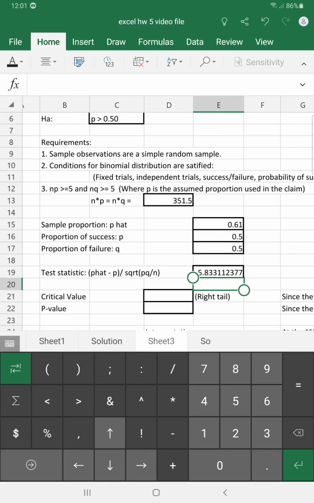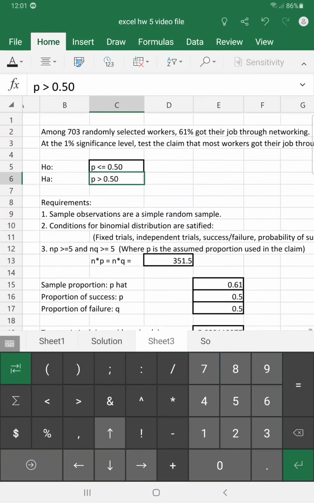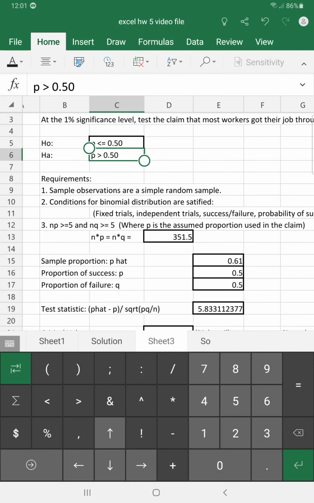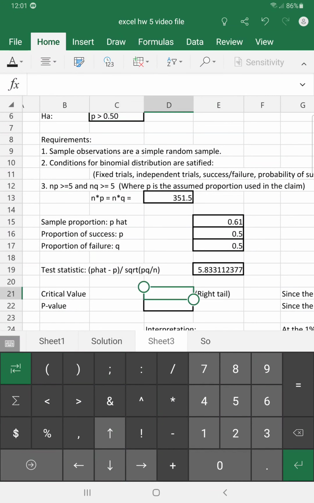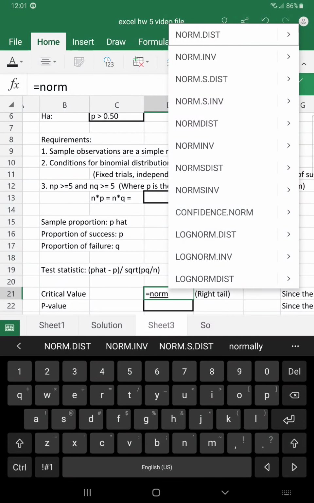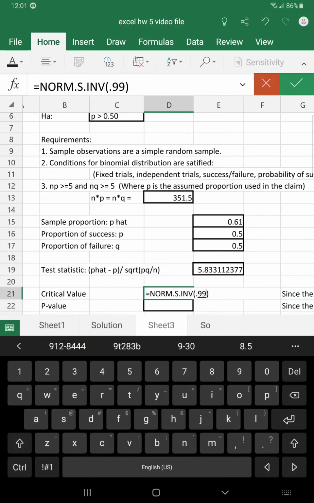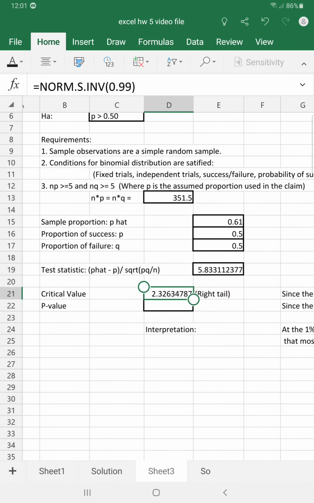All right, next we need to determine the critical value. Now this is a right tail test because remember up here, the alternative hypothesis is p is greater than 50%. Now what's our significance level? It's the 1% significance level. So if we were to calculate the critical value here, we'll use the standard normal inverse. The probability here is 99%, because this is calculating area to the left. So 2.326 is our critical value.